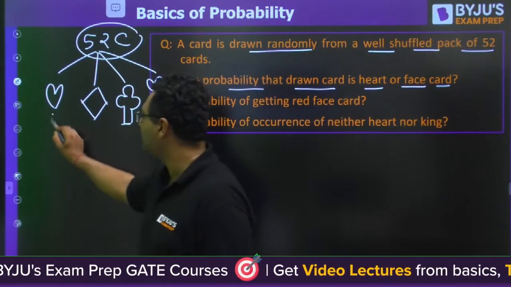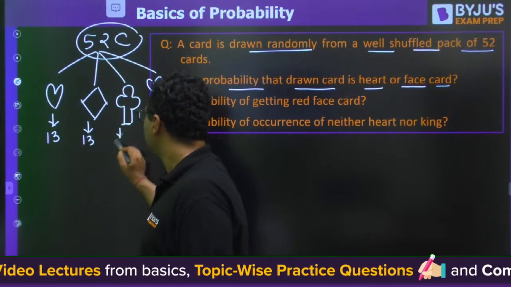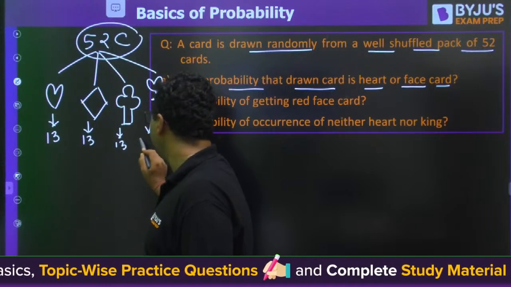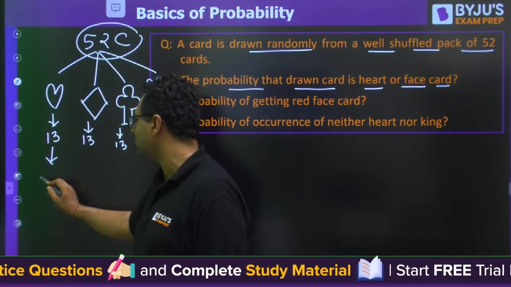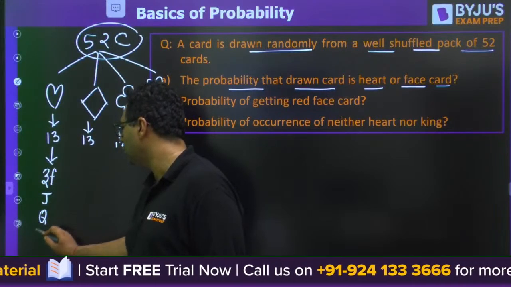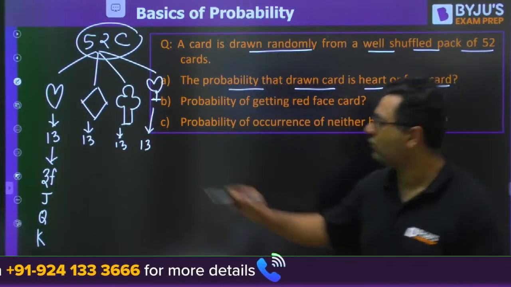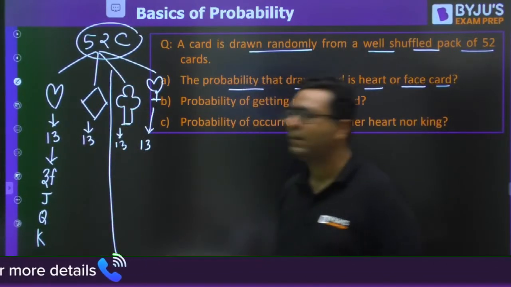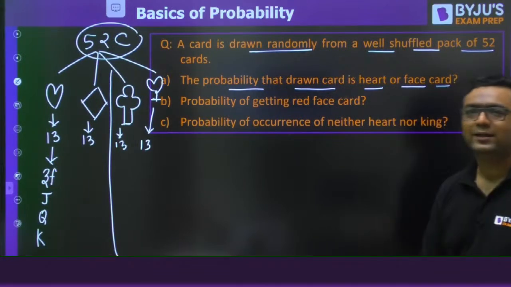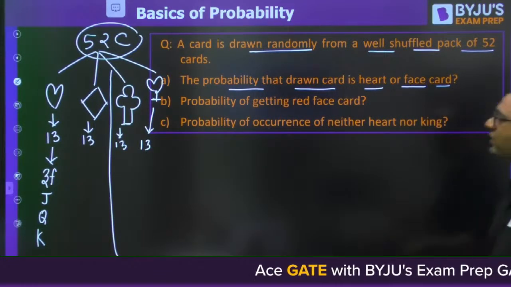And every shade has 13 cards. And in all 13, we have 3 face cards. What are the 3 face cards? J, Q, and K. And of these 4 shades, 2 are red in color, 2 are black in color. So I feel we have the idea. The probability that the drawn card is a heart or face card.